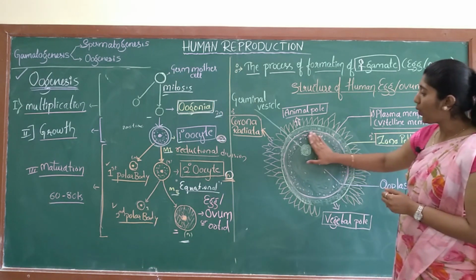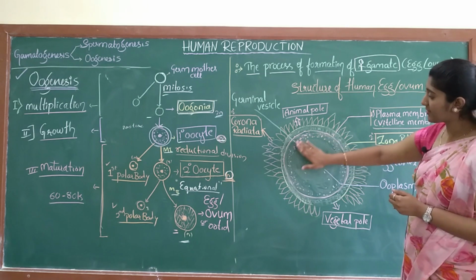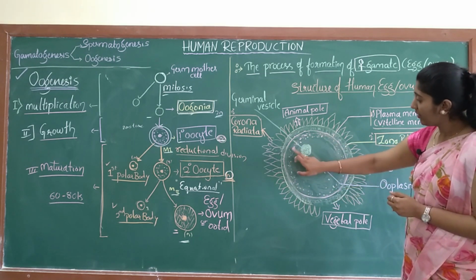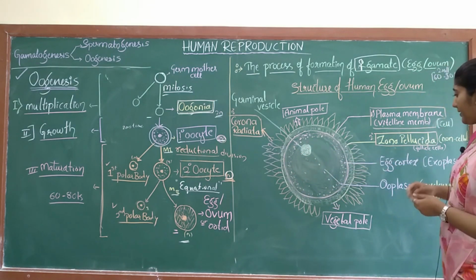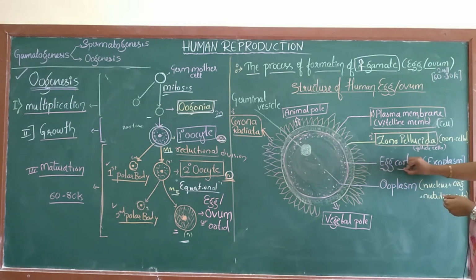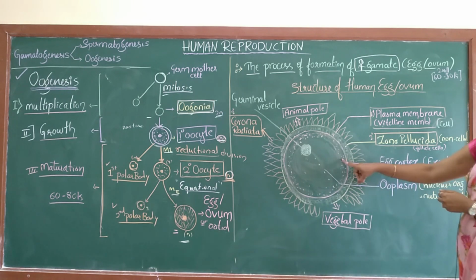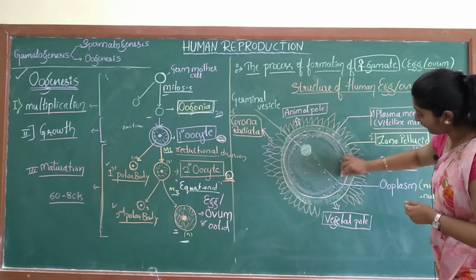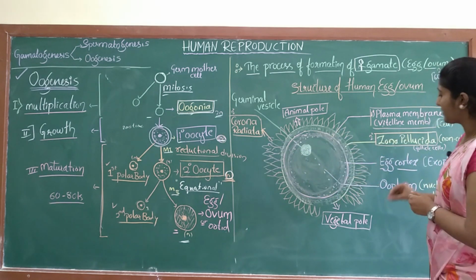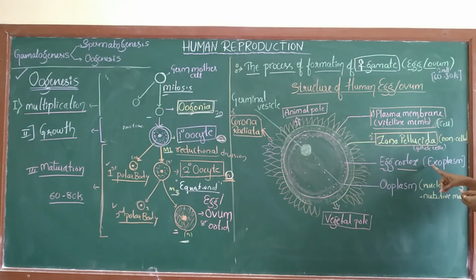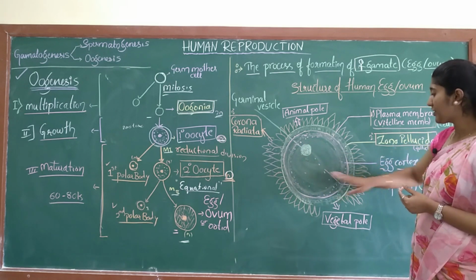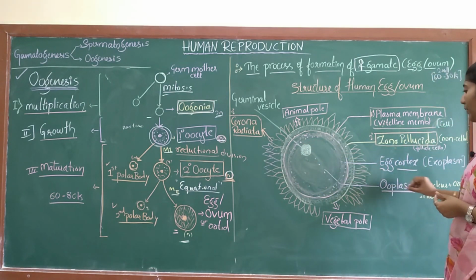And the whole cell, which is the cytoplasm, is divided into the outer peripheral cytoplasm, that is called the egg cortex, also called the exoplasm. This outer or peripheral cytoplasm is the egg cortex, or exoplasm. Now the inner cytoplasm is called the ooplasm.